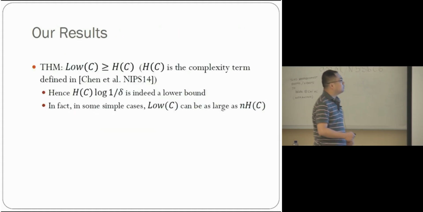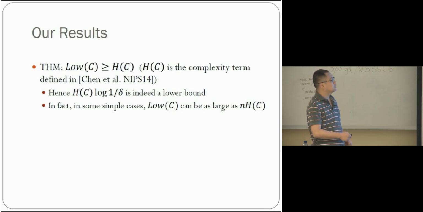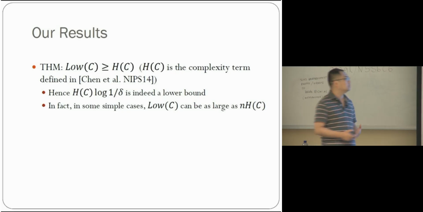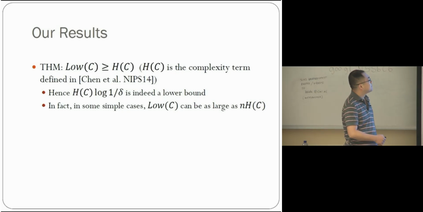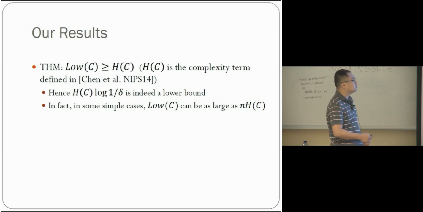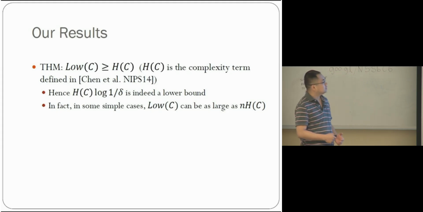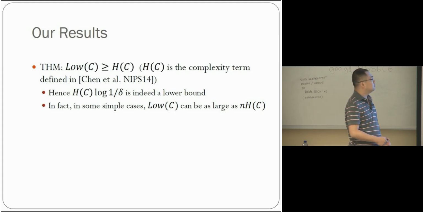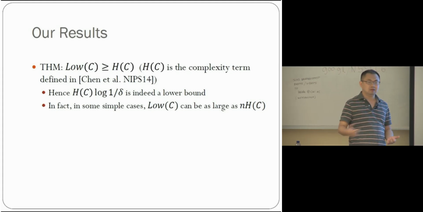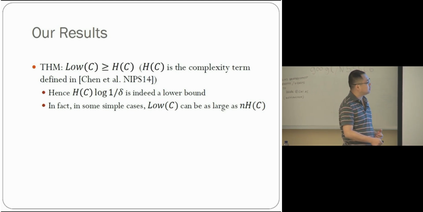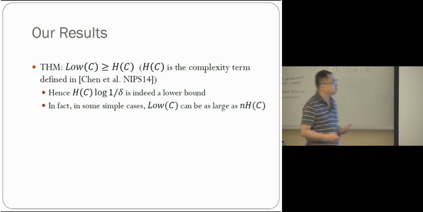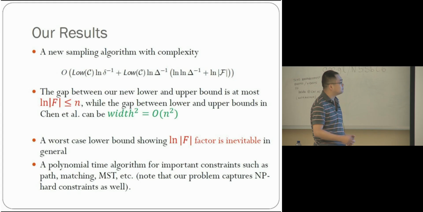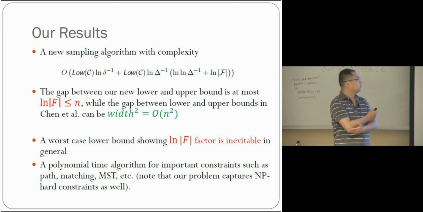And we can also prove that low(C) is larger than the complexity term defined by Chen et al. So this shows that the complexity term of Chen et al. is indeed a lower bound. And in some simple cases, our bound can be n times larger than their complexity term, meaning that it's n times better.